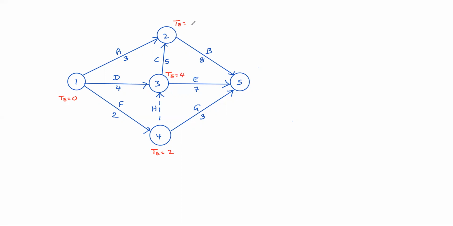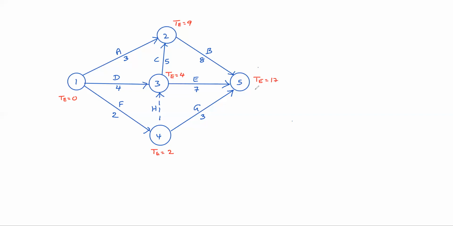At 2, 4 plus 5, 9, and 3, so 9 is the maximum. At 5, 9 plus 8, 17; 4 plus 7, 11; 2 plus 3, 5. So 17 is the TE.